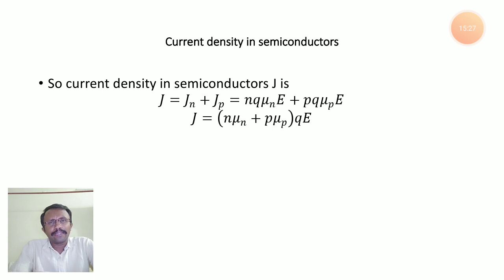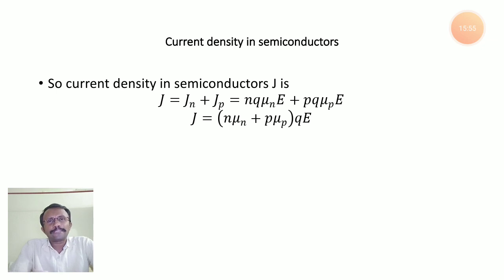The conductor has capital N number of electrons, and we define current density as current per unit area. By using current I equals Q by T, and T equals L by Vd, where L is the length of the conductor and Vd is the velocity of electrons, Vd equals mu times E. Mu is the mobility of electrons, and E is the applied electric field on the conductor.